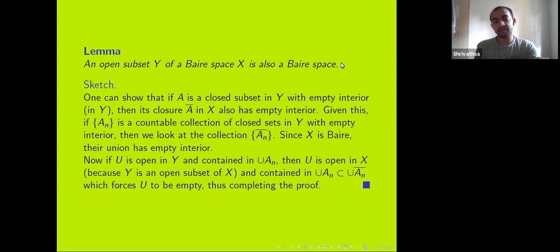Now coming back to Y, if U is an open subset of Y contained in the union of the A's, then U is open in X because we assume Y to be open in X. So now U will be contained in the union of the A's, which is contained in the union of the closures of the A's. And because the union of the closures has empty interior, it forces U to be empty. So it follows that Y is also a Baire space.